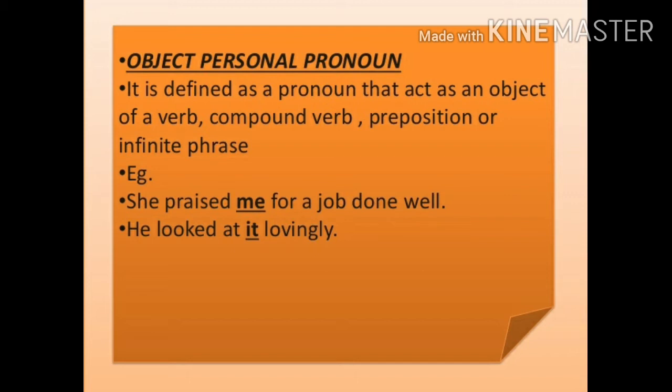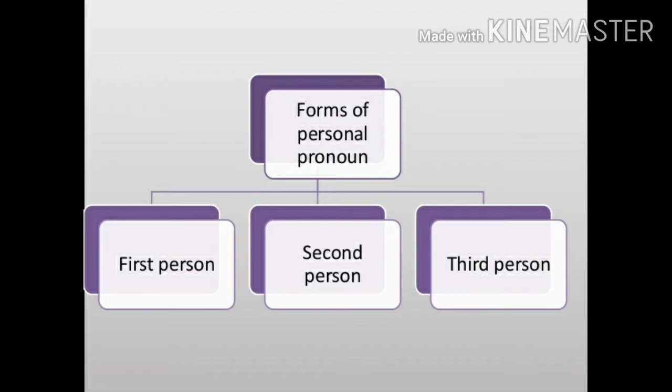He looked at it lovingly. So here you can see me and it are the object personal pronouns, and she and he are the subject personal pronouns. So the forms of personal pronouns are first person, second person, and third person.